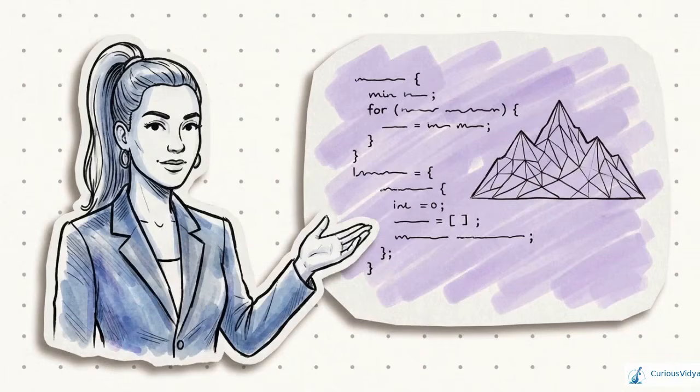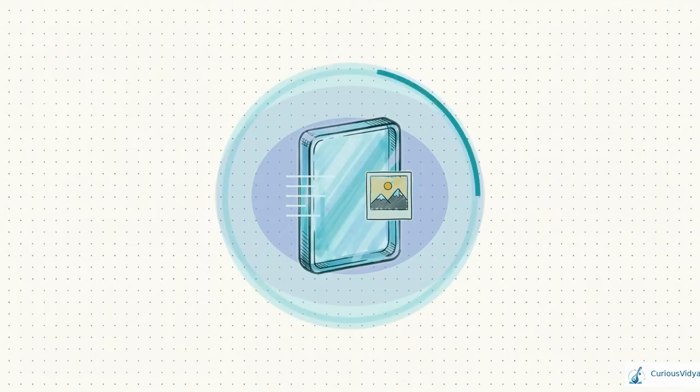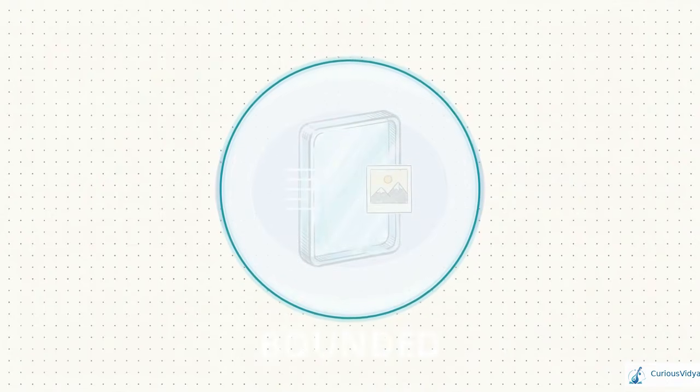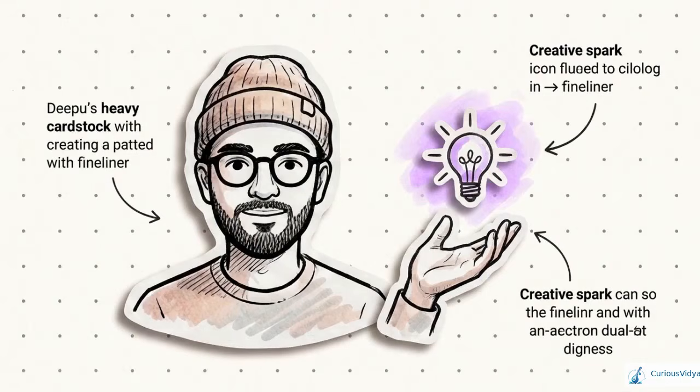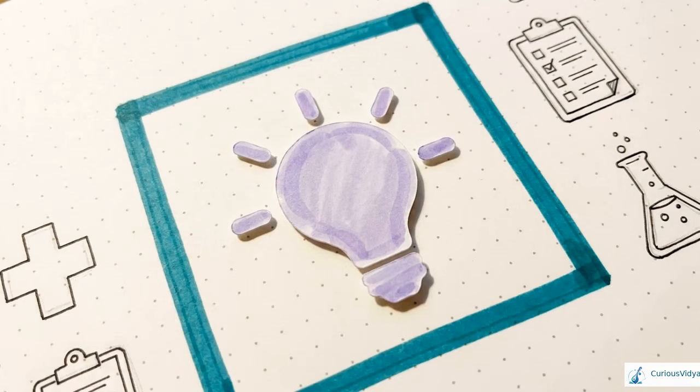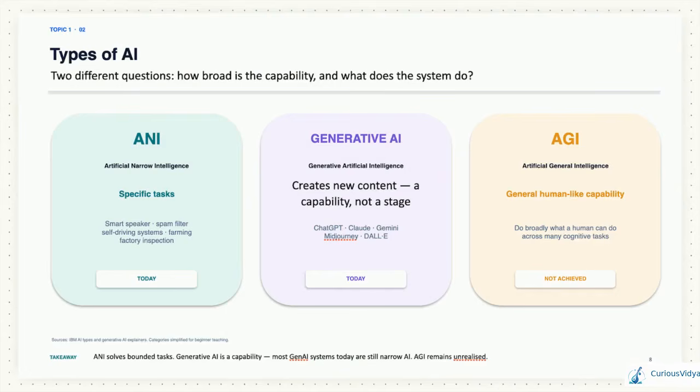Let's put this framework into practice. Imagine an AI tool that writes code and creates images, but still depends on its trained limits and your explicit context to get things right. Because it creates new content, it has generative AI capabilities. But because it still operates within distinct limits and cannot reliably adapt to foreign domains on its own, it remains bounded. This summary chart brings the complete picture together.